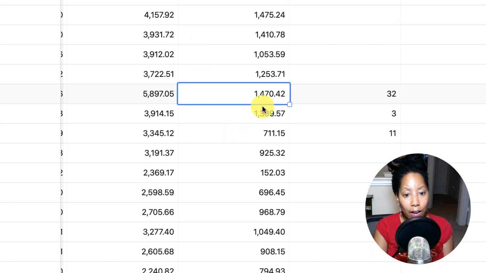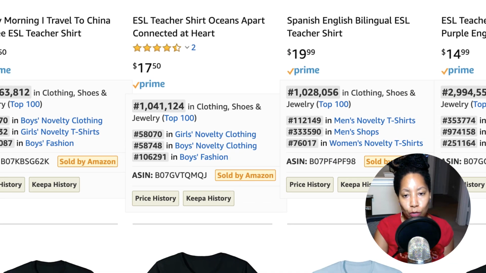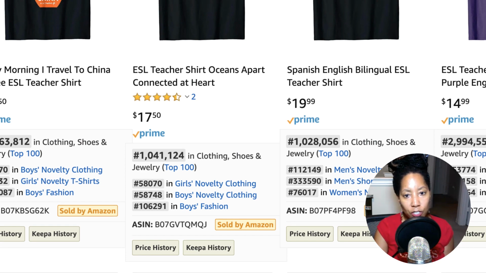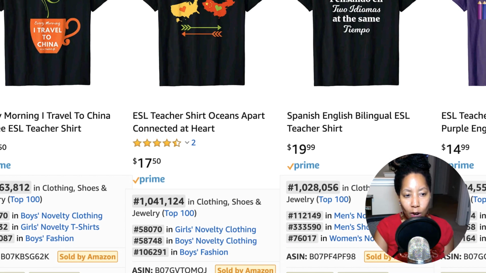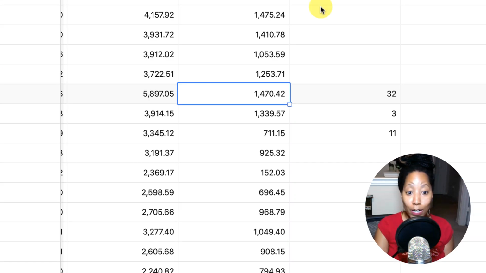And like I said, I've got about 20 shirts that have done what this shirt has done. Sometimes this works, sometimes it doesn't. But I cannot emphasize enough how important it is to do that research early on and get a low competition keyword and just try to find a keyword that either doesn't have a lot of ads in those first two slots or the shirts in that slot aren't as relevant. So that's pretty much how I do AMS ads.